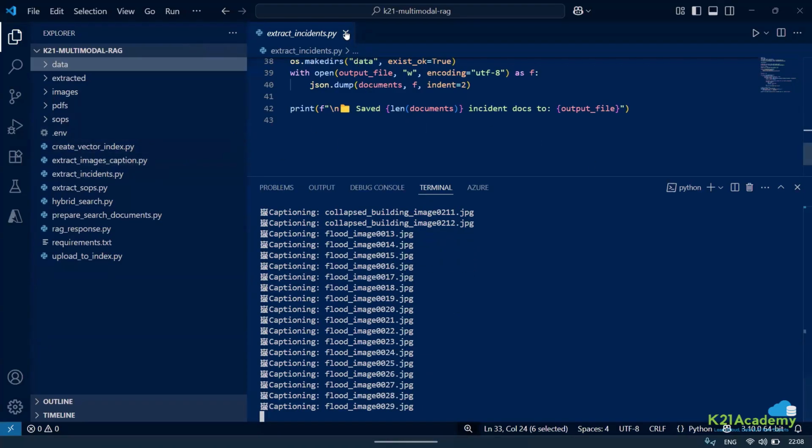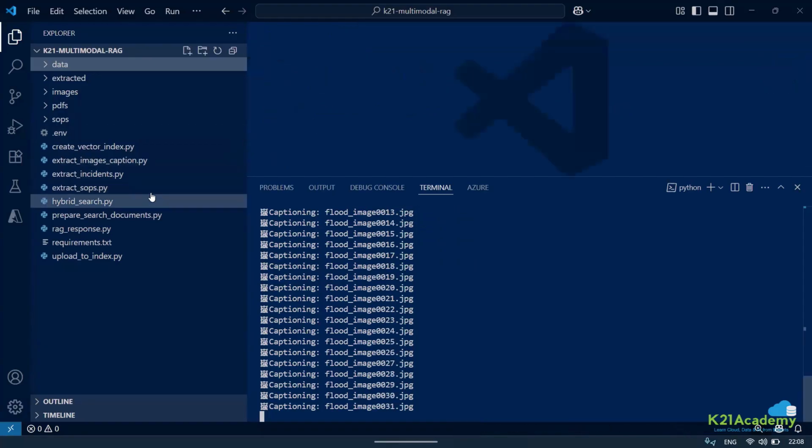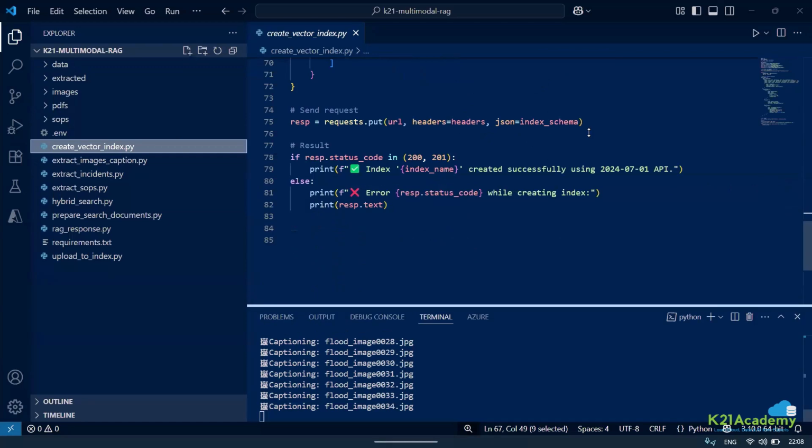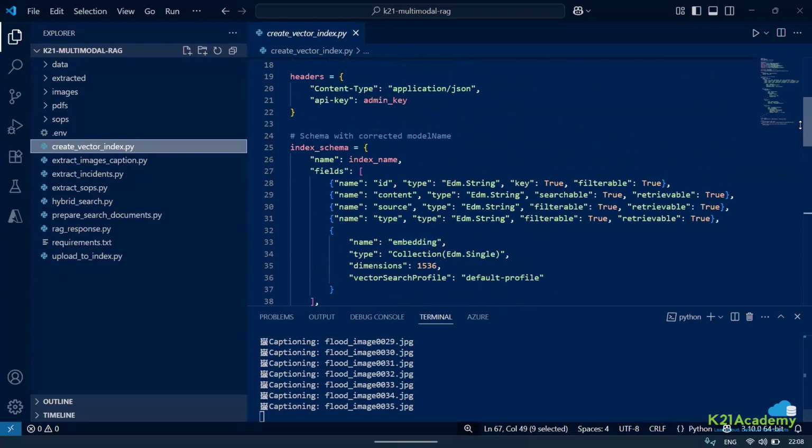Till the time it is happening, let me show you what this vector index is. What is there in the vector index is, I am saying I want an ID, I want content, I want source, I want type.